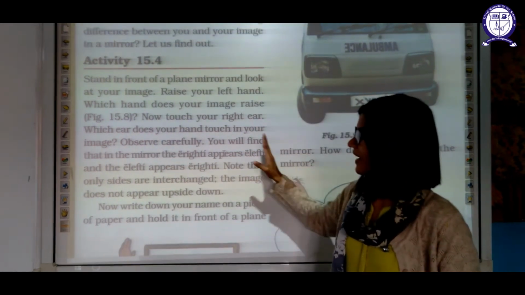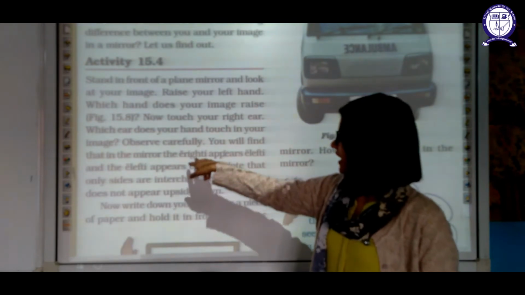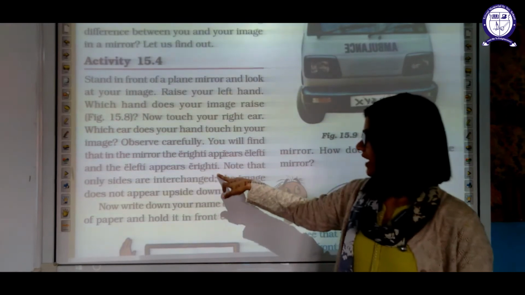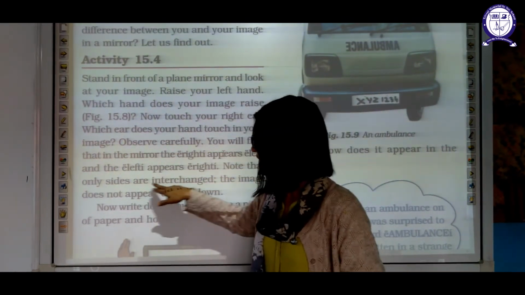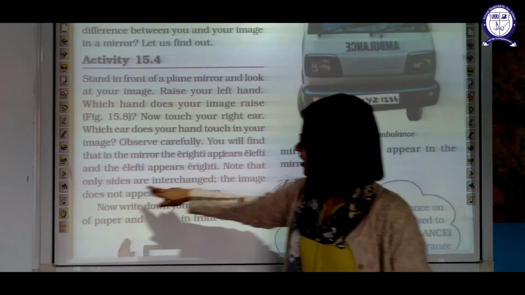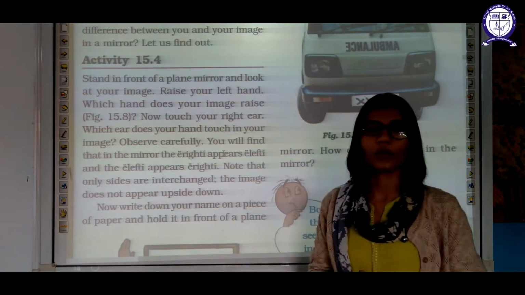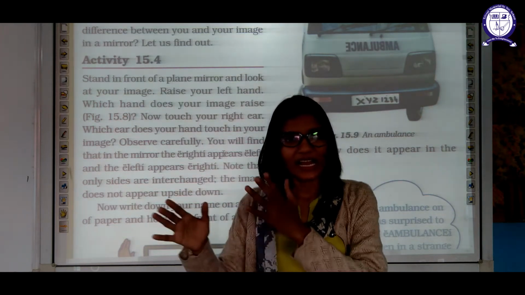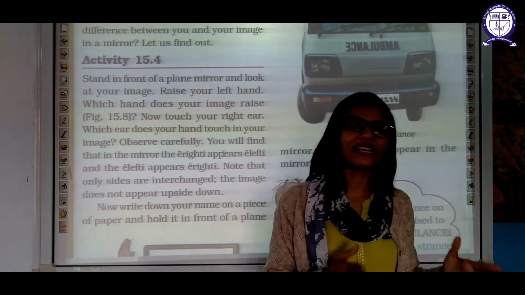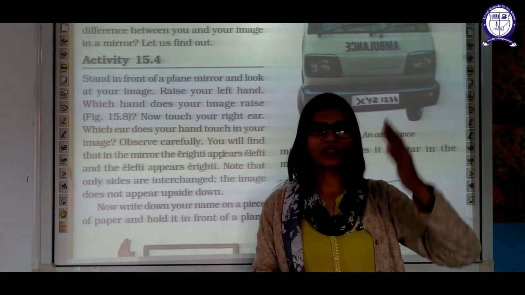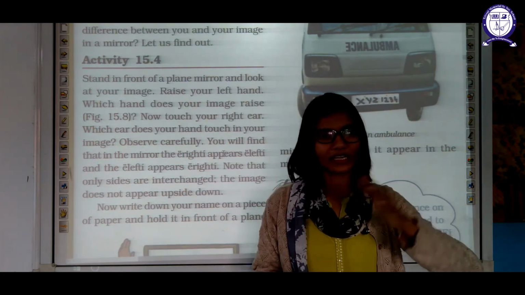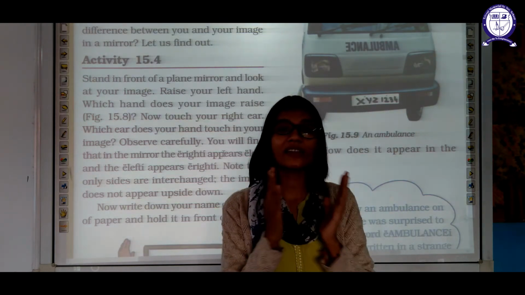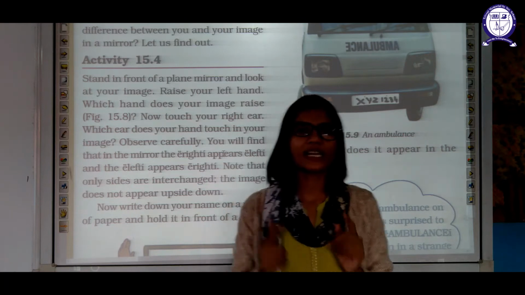Observe carefully. You will find that in the mirror the right appears left, and the left side appears right. Note that only the sides are interchanged. The image does not appear upside down. Only the right side appears as the left side, and the left side appears as the right side. It is not changing from the upright position. Okay, it is upright only. It will not get inverted, but it is changing laterally. Such a change is known as lateral inversion.